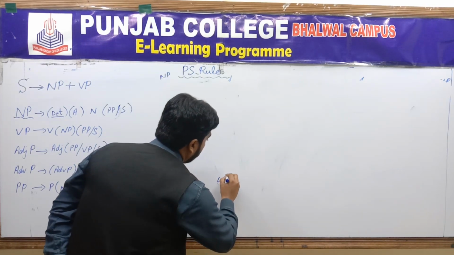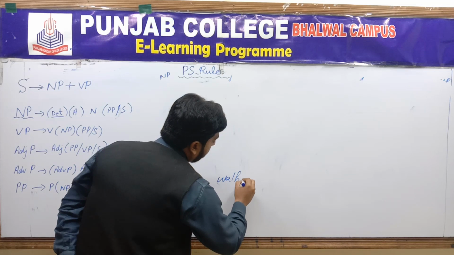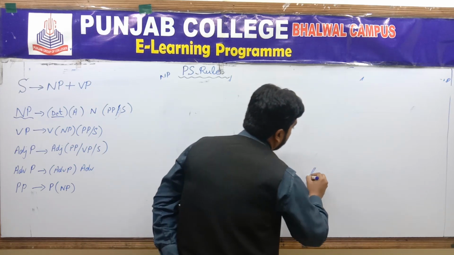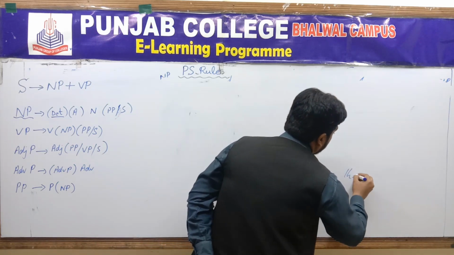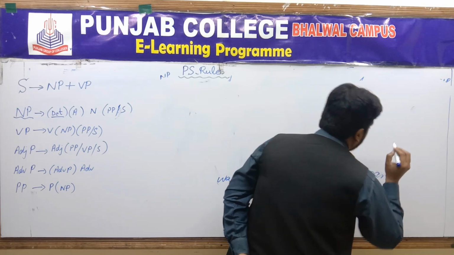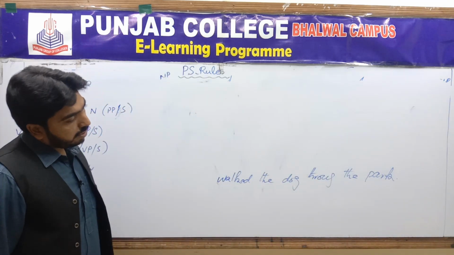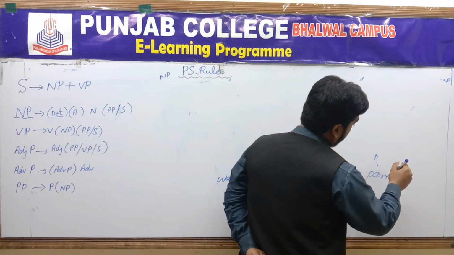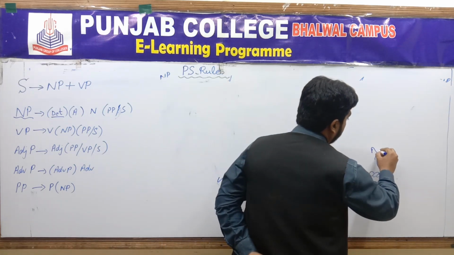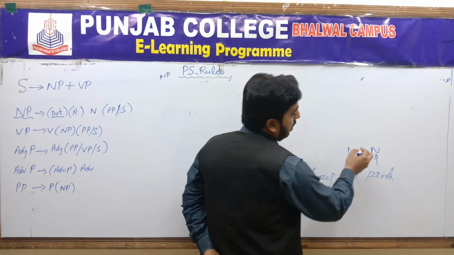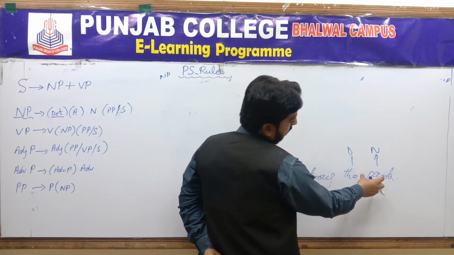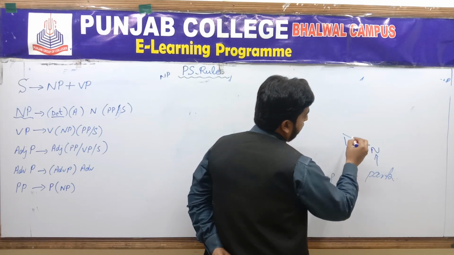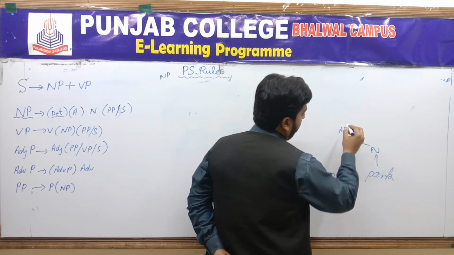Let me give you an example of a complete sentence, and let me draw a tree diagram of that. Walked the dog through the park. Park belongs to the category of noun. Yes, this is determiner, and if I give the label to these two words, determiner and noun, it becomes a noun phrase, of course.